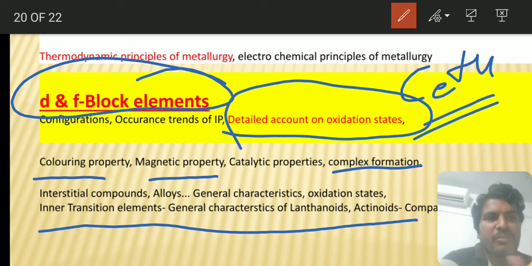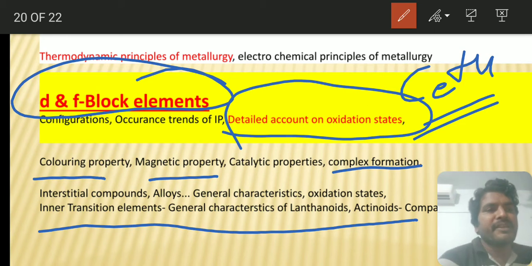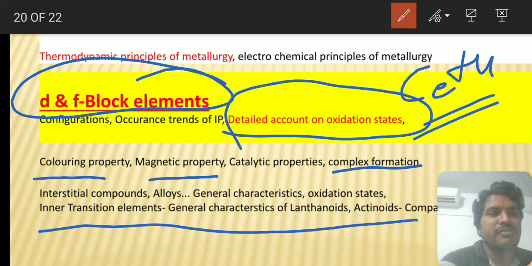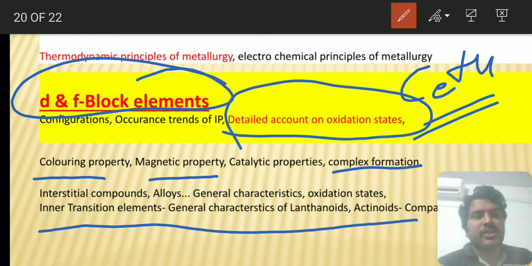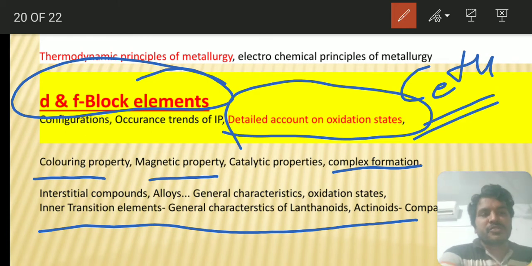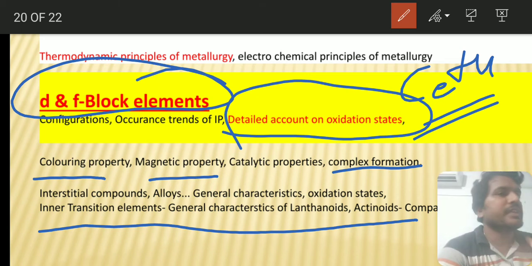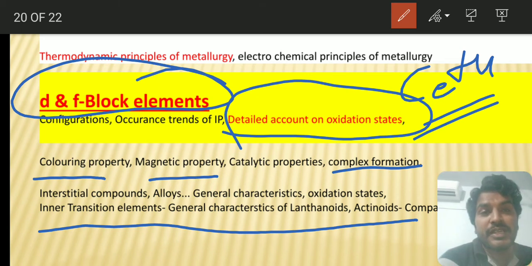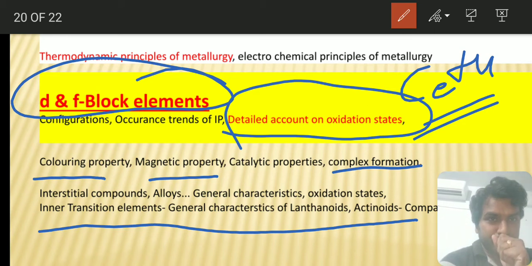When you move from lanthanum to cerium, the basic nature gradually increases. Why does it increase? Or they will give you some bases and ask you to arrange them in the increasing order of their basic nature. If they want to simplify the question, they may ask which of the following is a lanthanide and which is an actinide. Be careful with that.